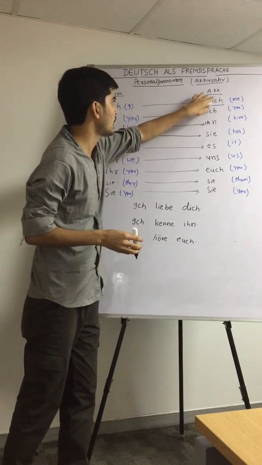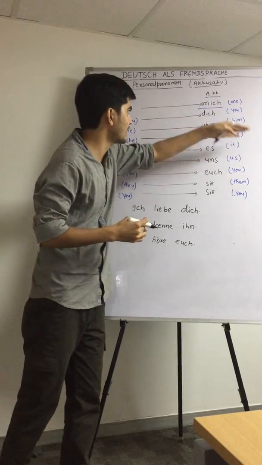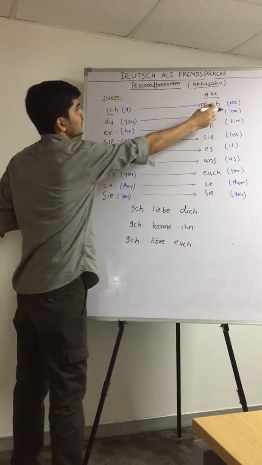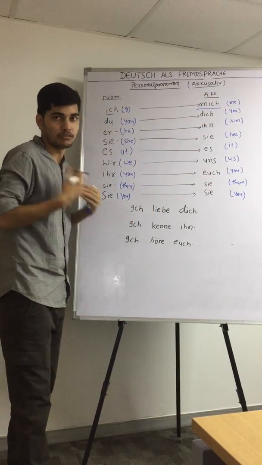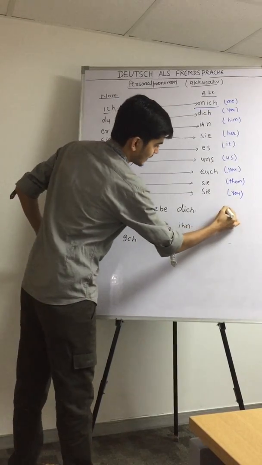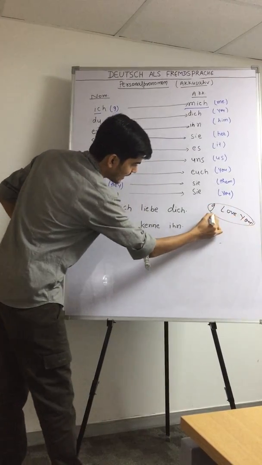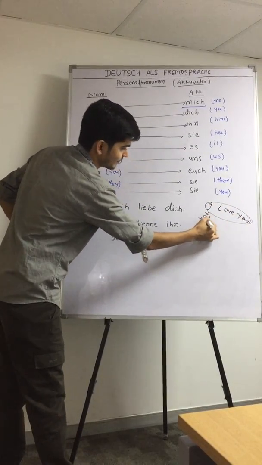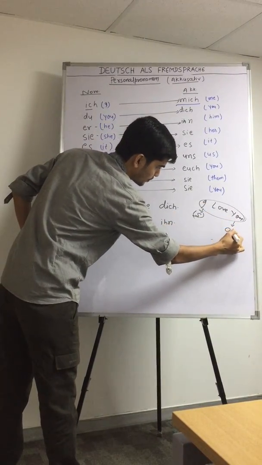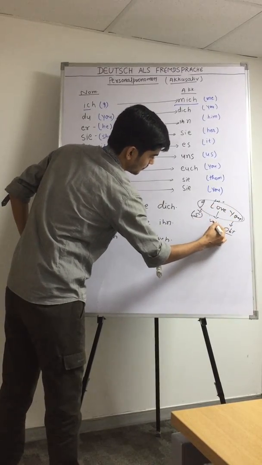So when we use accusative, if there is another object with the subject, then the sentence will most probably be in accusative case. When the object is directly involved, our sentence will be in accusative case, like "I love you." Here I is our subject and you is directly involved with I. So you is our object, and to love is our verb.